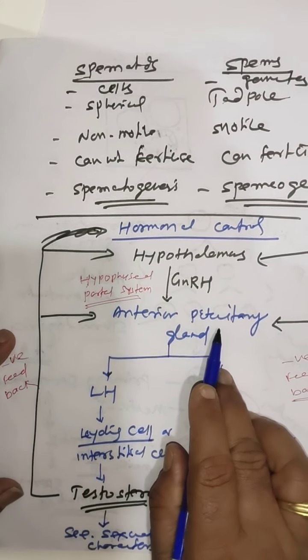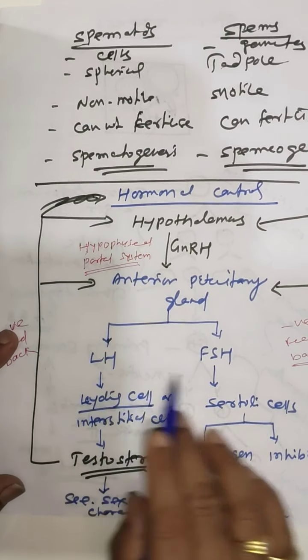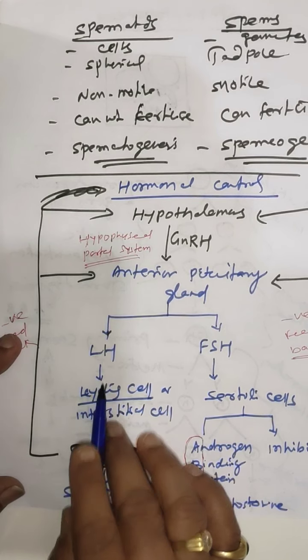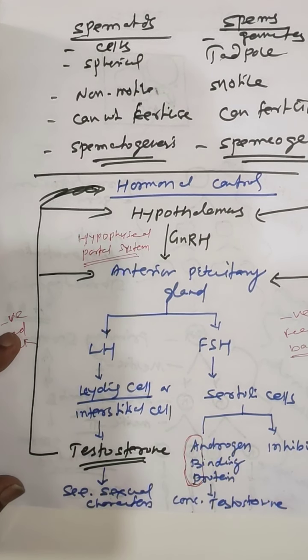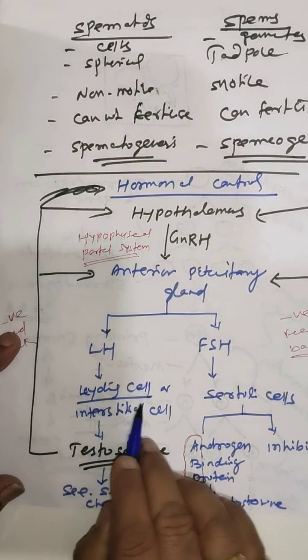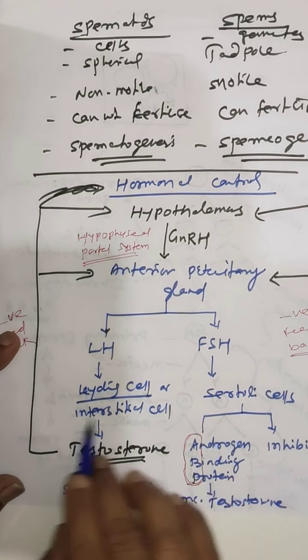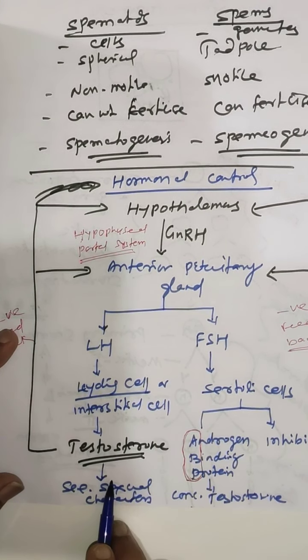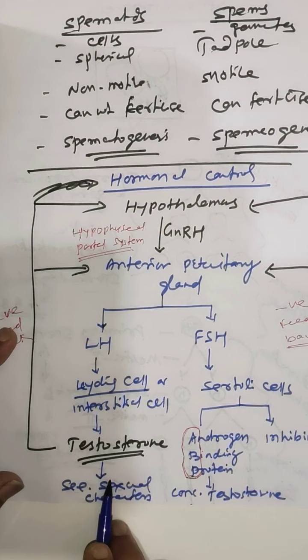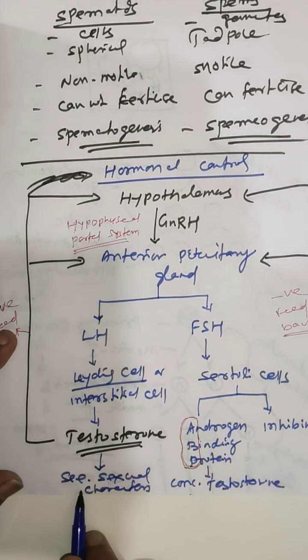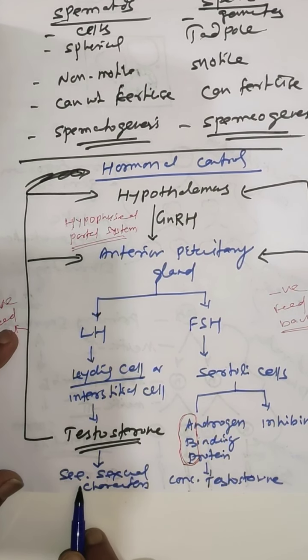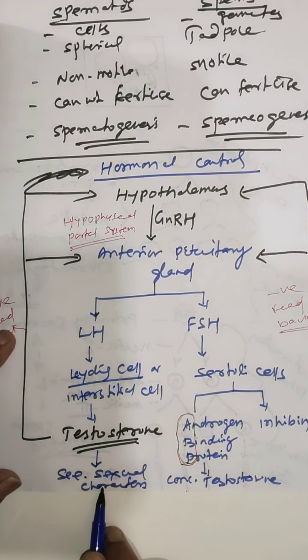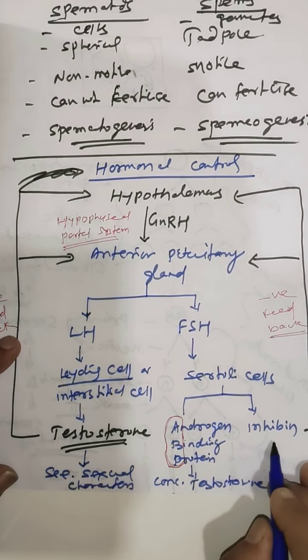The anterior pituitary gland produces LH and FSH. The LH, luteinizing hormone, stimulates the Leydig cell or interstitial cell to produce testosterone. The testosterone is responsible for the appearance of secondary sexual characters.